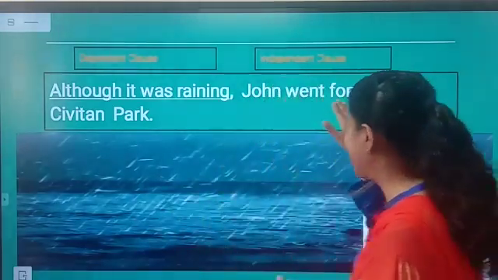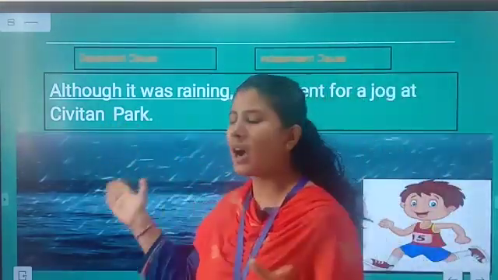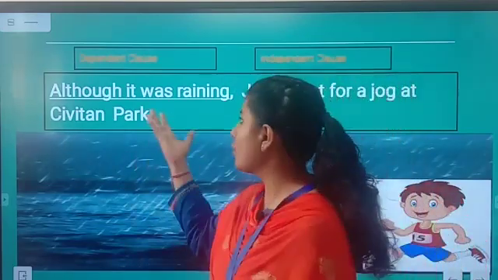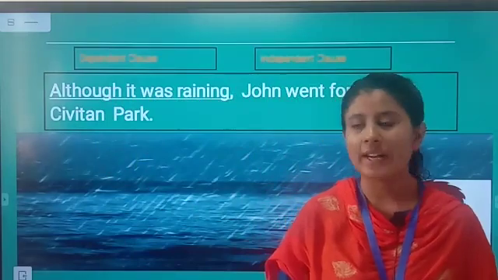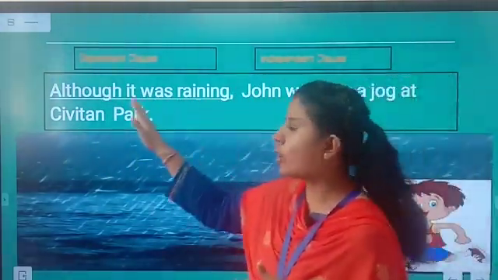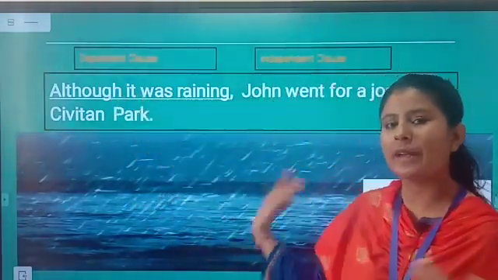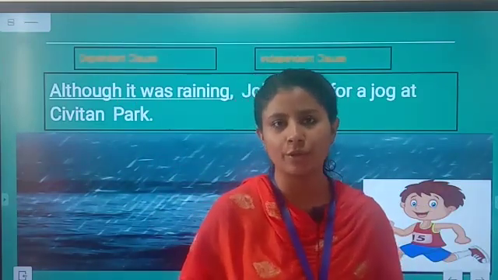But if we read this part, John went for a jog at Civitan Park, it is conveying a complete sense without the support of the other part, right? So this will be called an independent clause and this will be called a dependent clause because it is dependent on another clause to make it meaningful. Clear? So I hope all the points are clear to you.